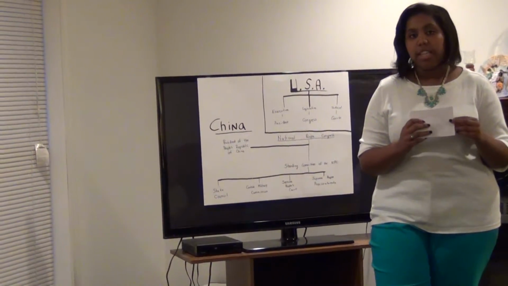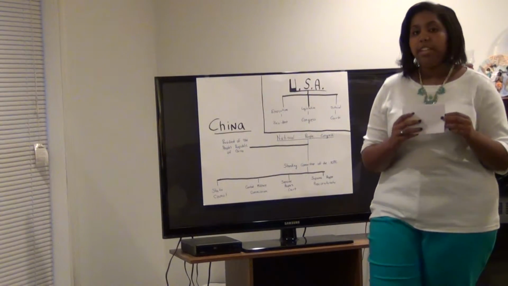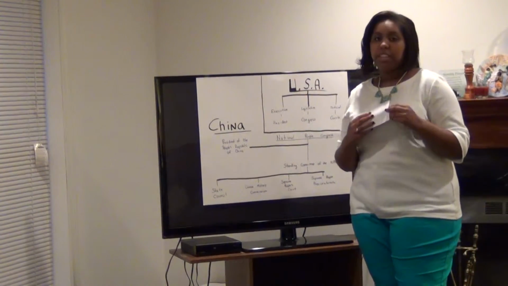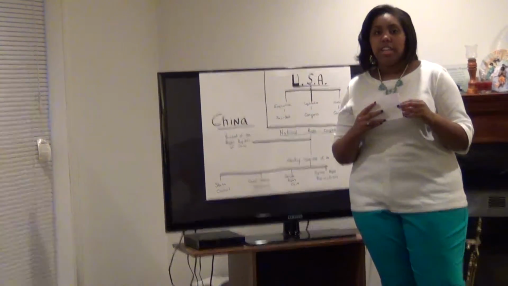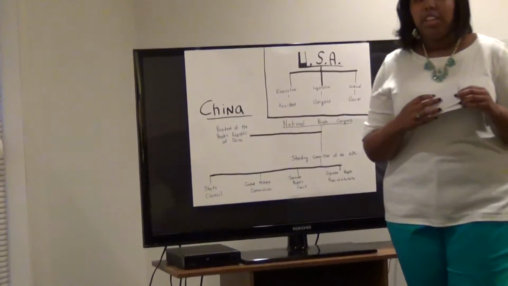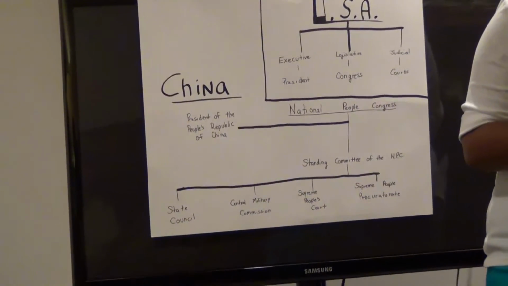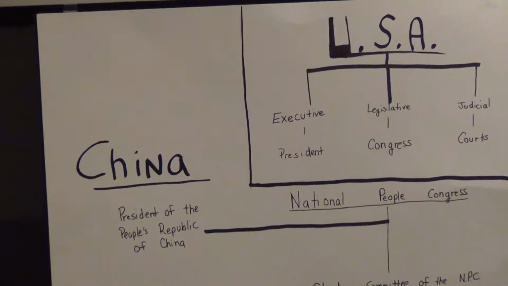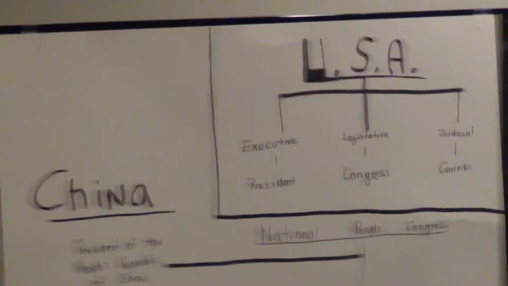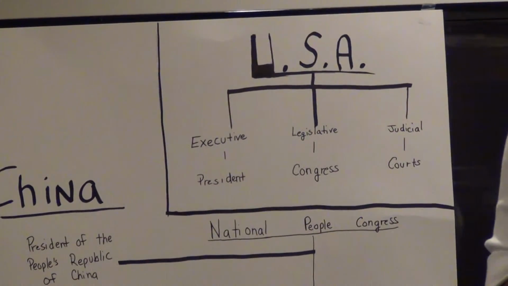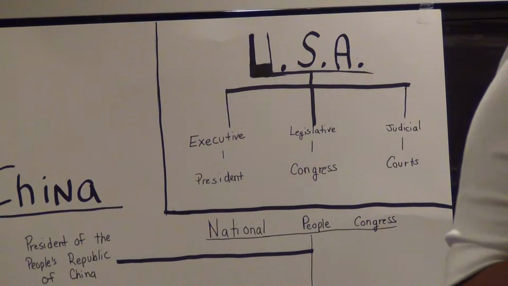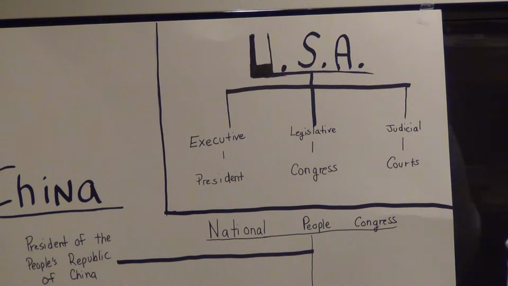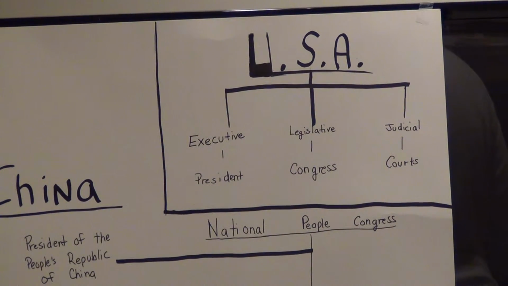For the United States, there are 3 branches of government: the legislative branch, the executive branch, and the judicial branch. The legislative branch has the House of Representatives and the Senate. The executive branch is the President, and the judicial is the Court of Law. These 3 branches are the branches that make up our government.